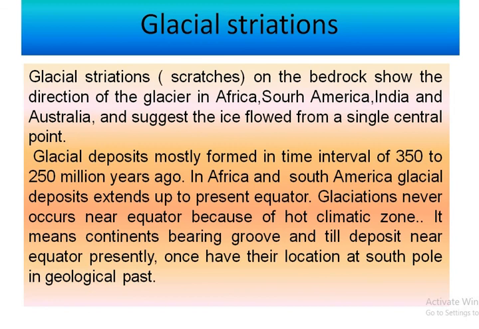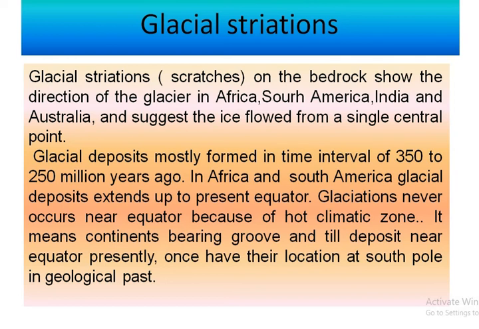Glacial deposits mostly formed in the time interval of 350 to 250 million years ago. In Africa and South America, glacial deposits extend up to the present equator. Glaciation never occurs near the equator because of the hot climatic zone.